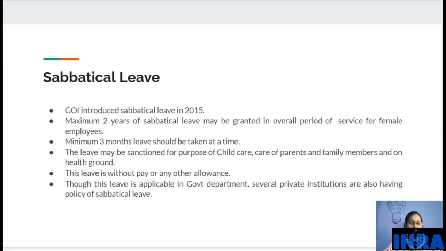One point I missed in the maternity leave: while you are on maternity leave or paternity leave, you will get all the benefits, like full salary and allowance, except travel allowance.